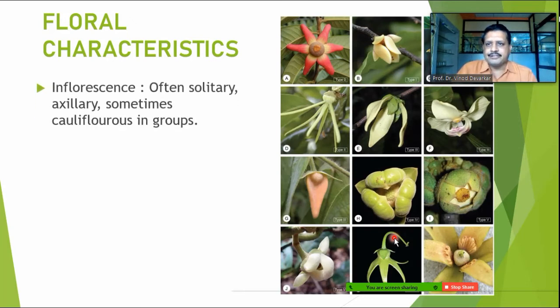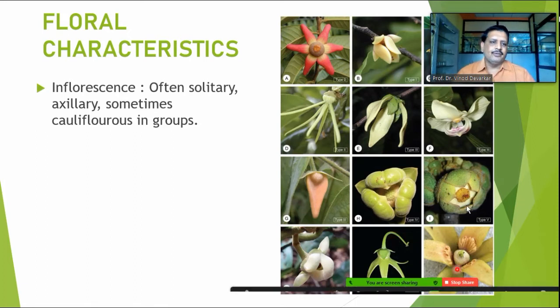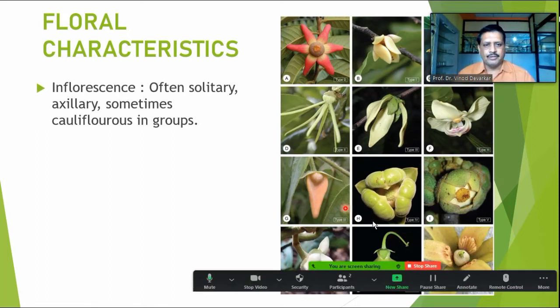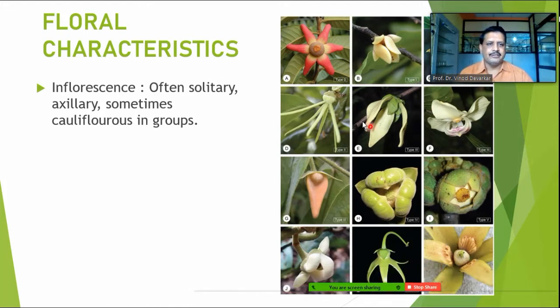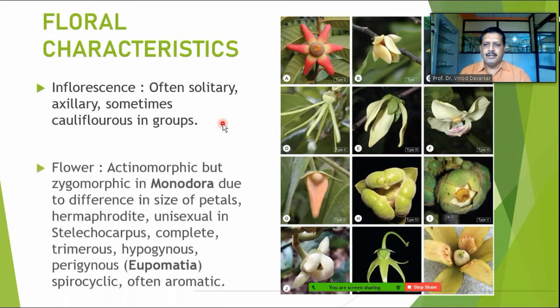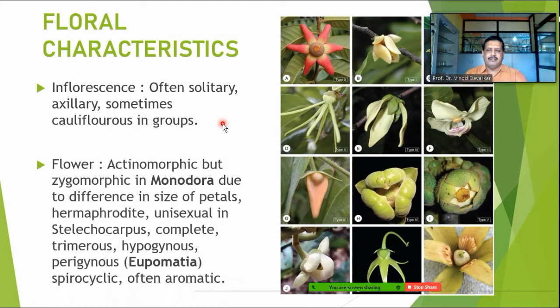Then when we talk about the floral characteristics, here at the right side you can find the various types of floral arrangement, or the flower types, just shown here for your reference. Flowers are solitary, axillary, and sometimes, as in the genus Annona, they are cauliflorous in most of the members. The flowers are normally actinomorphic, but only Monodora has a zygomorphic flower due to the difference in size of petals.